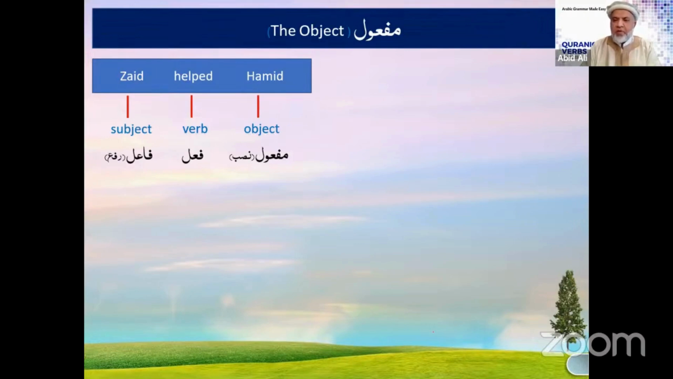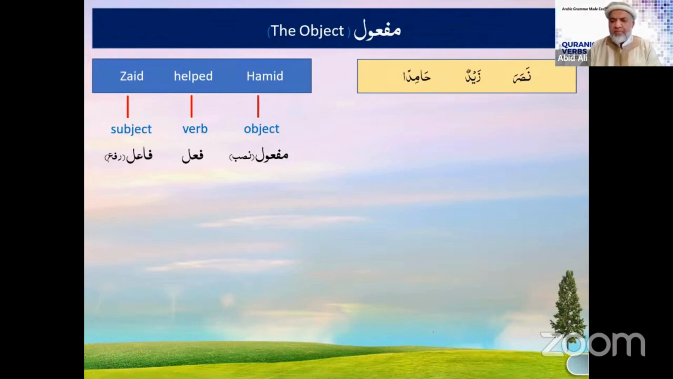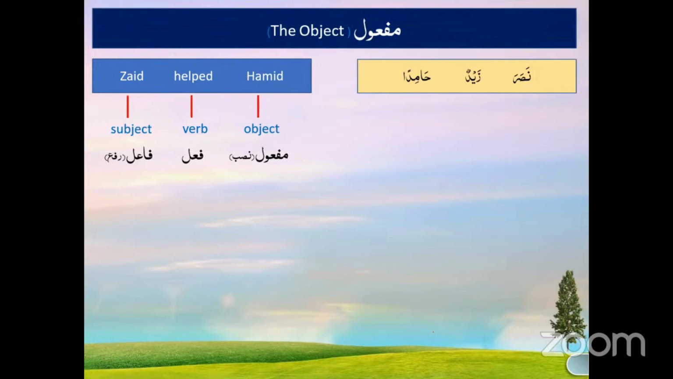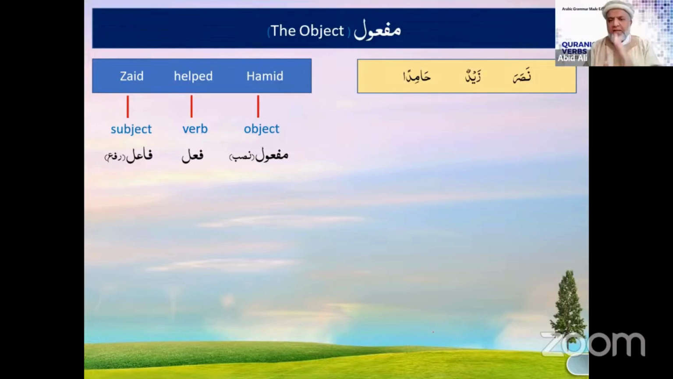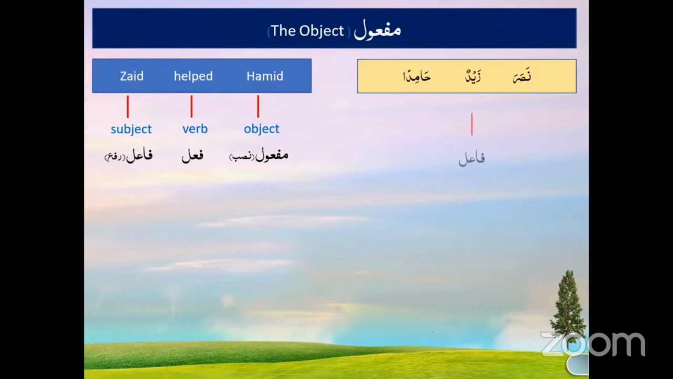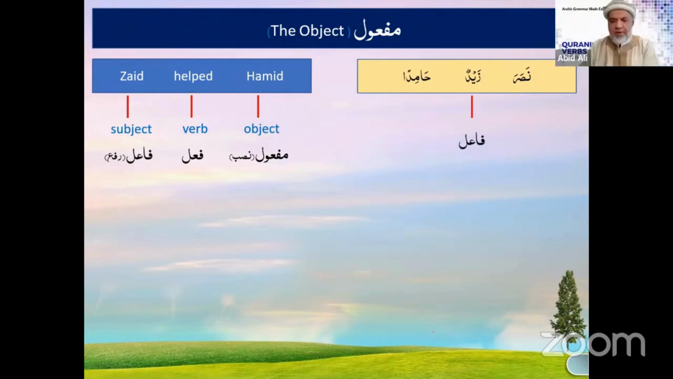And the fail will, we know for help, we have the verb Nasara. So it's going to be Nasara Zaidun Hamidan. This is one variation. We have the verb, we have the fail, and we have the maf'ul. Is that the normal sequence? Yes. But does the Arabic language allow us the flexibility that we can move things around? Yes. We can switch Zaid.